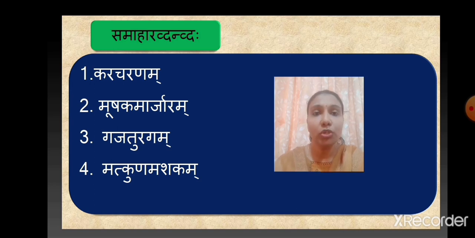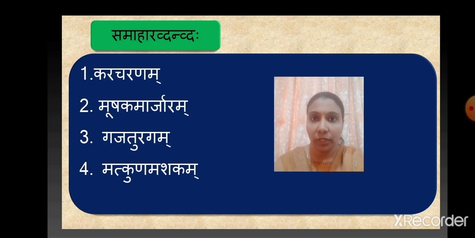The next one is mushaka marjaram. Mushakaha means mouse and marjaraha is cat. These two are the born enemies. It means these are the animals between which we find natural enmity. So they belong to the category of born enemies, and the word is in napunsakalingam ekavachanam. It is an example of samahara dvandva samasaha.